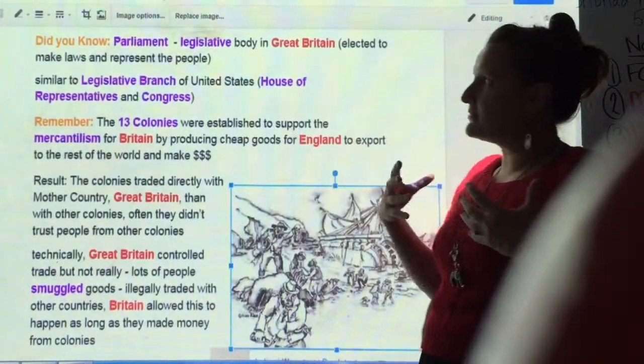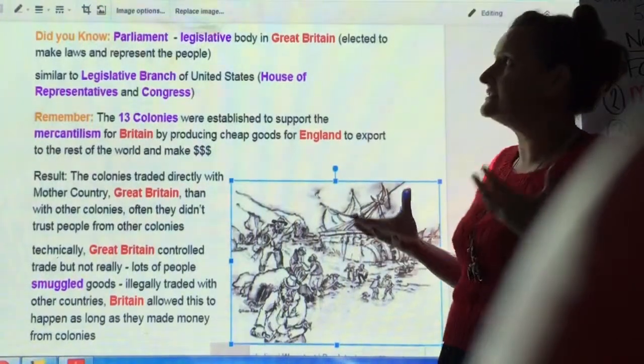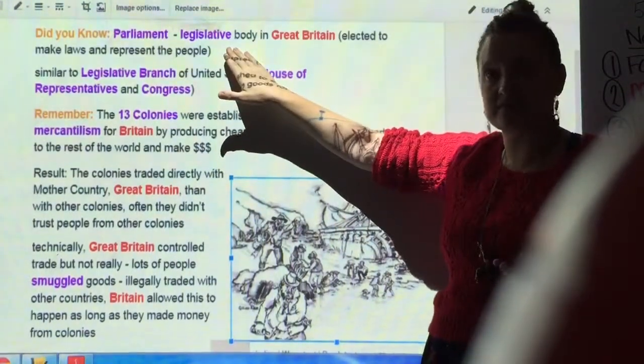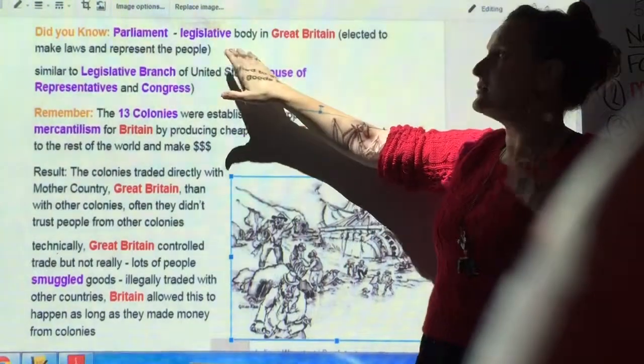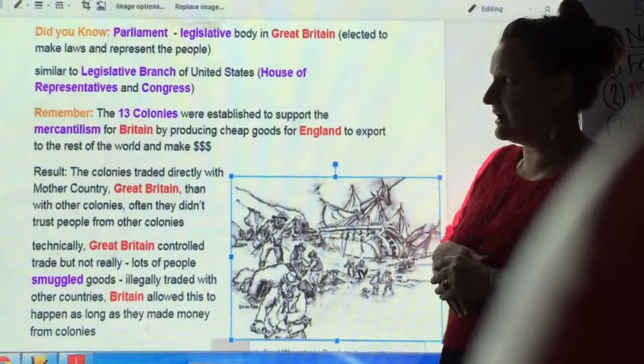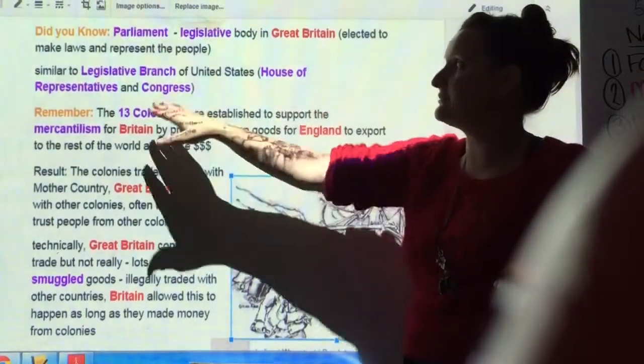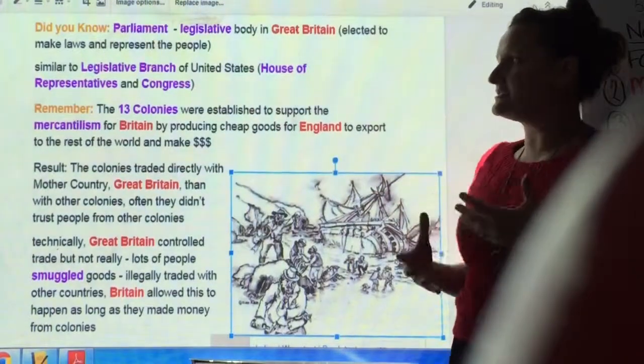So, remember, when we talk about Parliament, that's the British form of elected legislative body. Those are the elected officials. So not the king or queen, those that are elected to make the law. So when I talk about Parliament, that's what I'm talking about. It's similar to the legislative branch of our government, the House of Representatives and Congress. Okay, so let's get started.